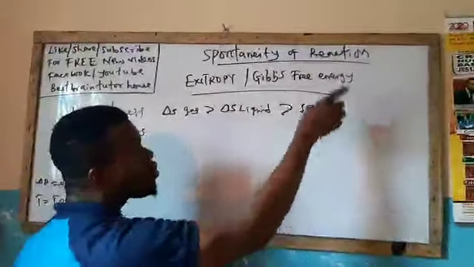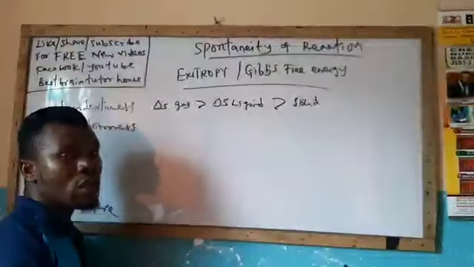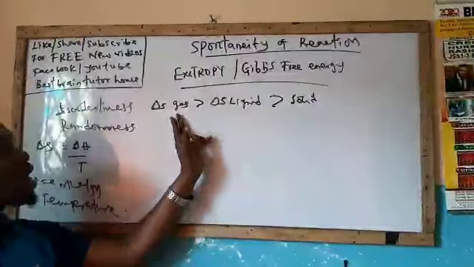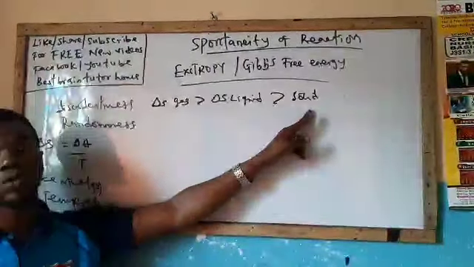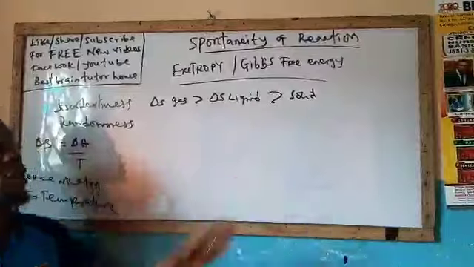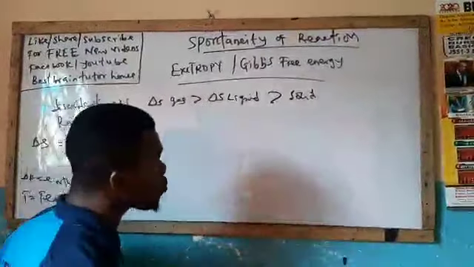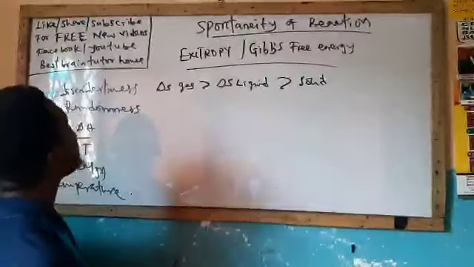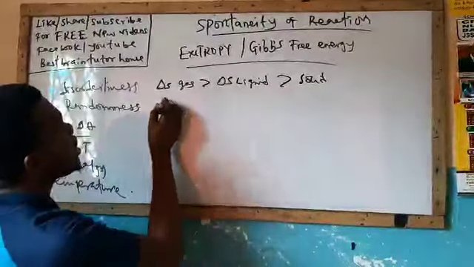Even solid does not really have entropy. You see, gas, then liquid, then the least is solid. Solid is like a crystal. Solid does not even have any entropy because solid does not undergo disorderliness.